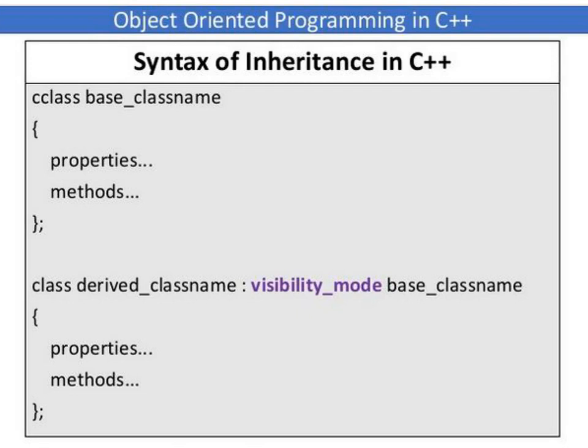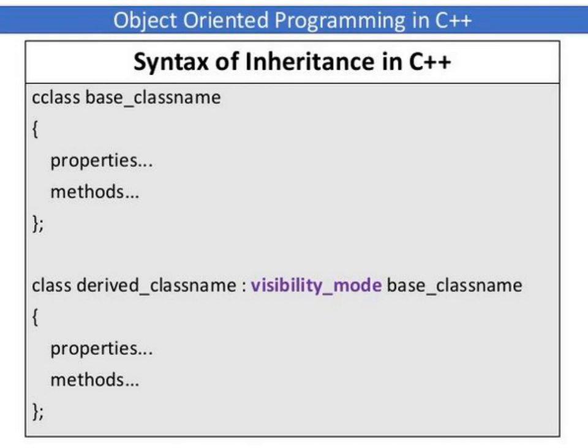And once you specify the base class name, after that in that base class you can specify the required properties and methods. And next you are declaring a derived class name, so you use the class keyword. After that you specify the derived class name. After that you specify the colon operator.